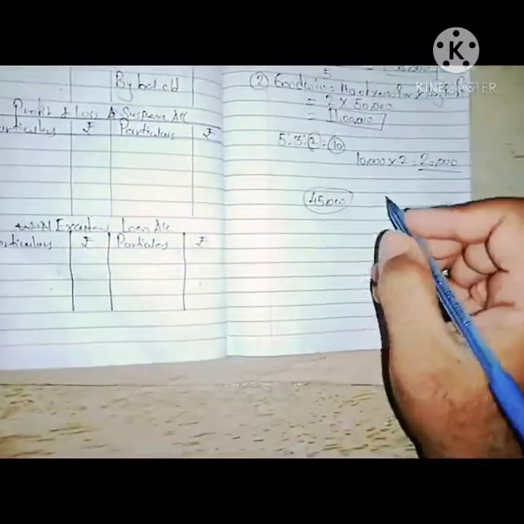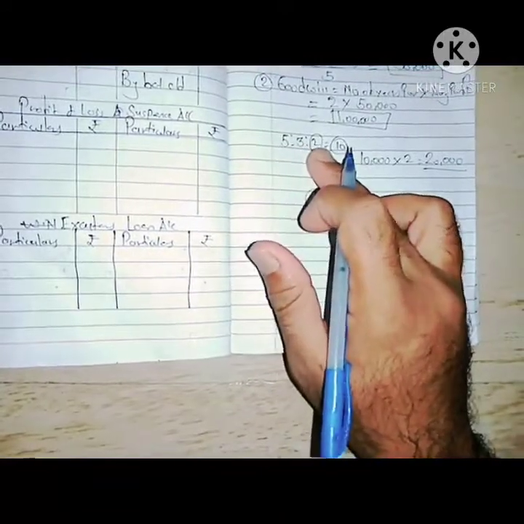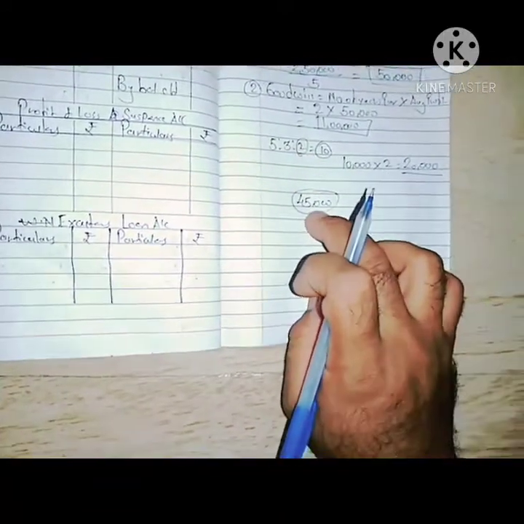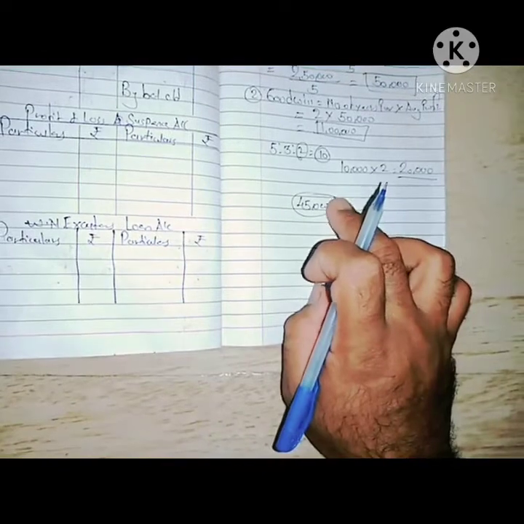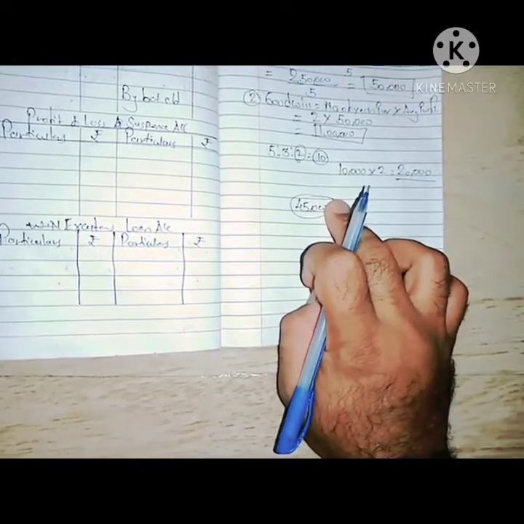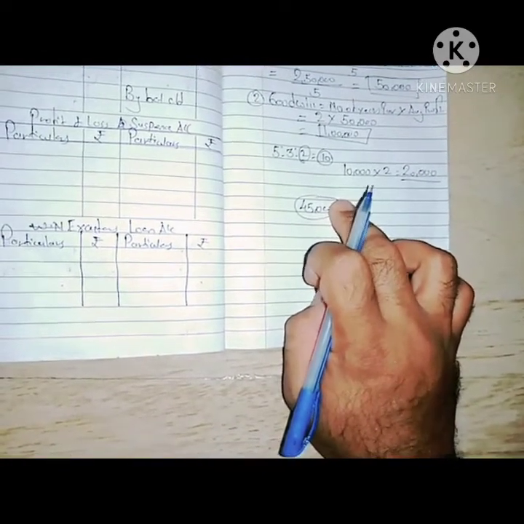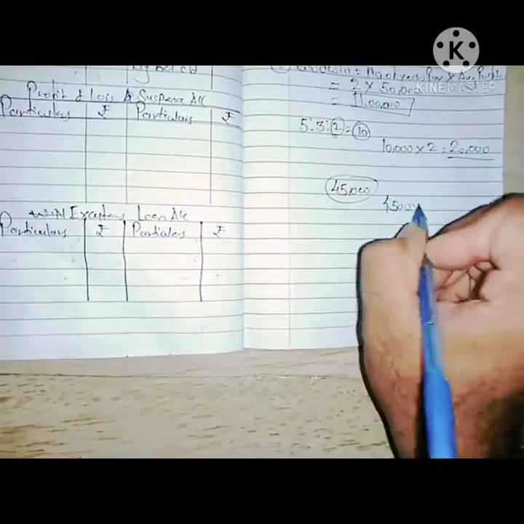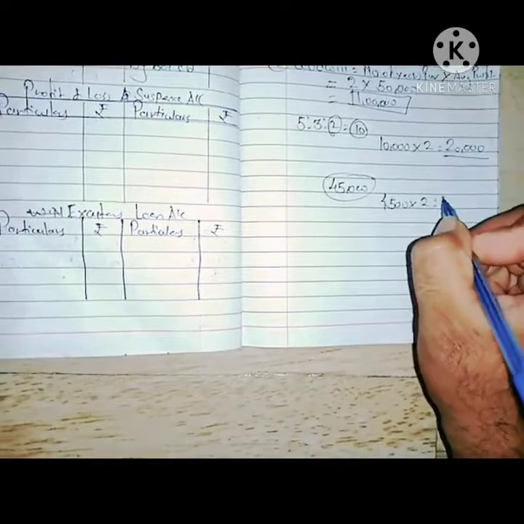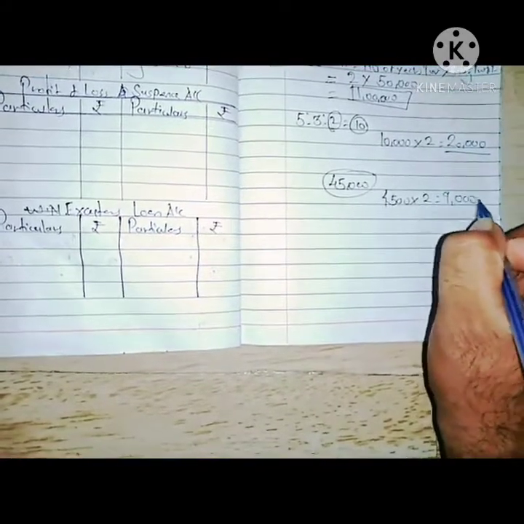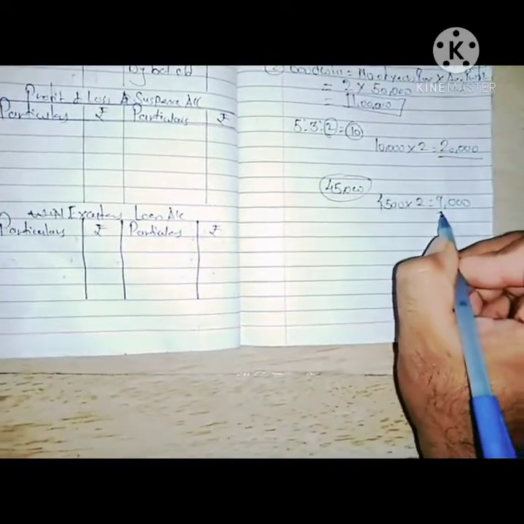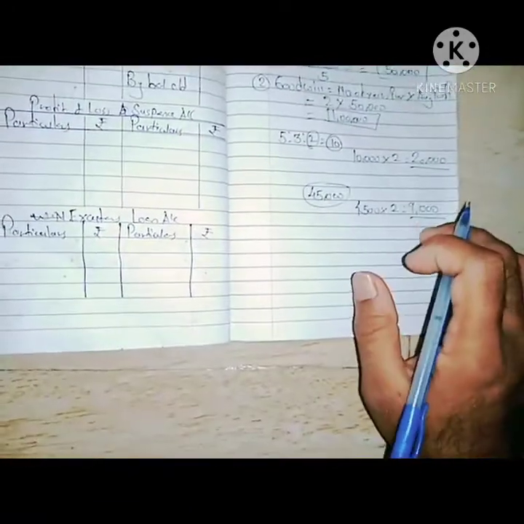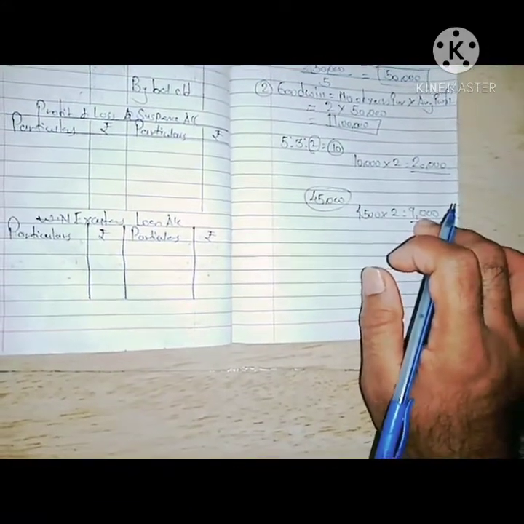So we will divide it by the ratio 5:3:2, that is 10. If we divide 45,000 by 10, we will receive 4,500 as one part. So 4,500 into 2 will be 9,000. But the 9,000 is the whole year's contribution.